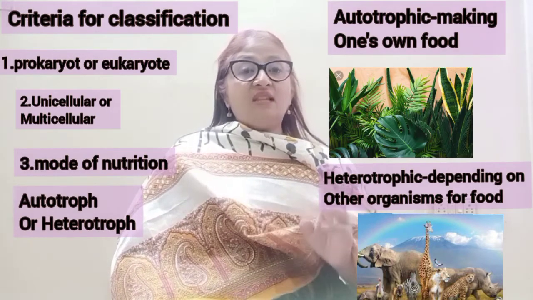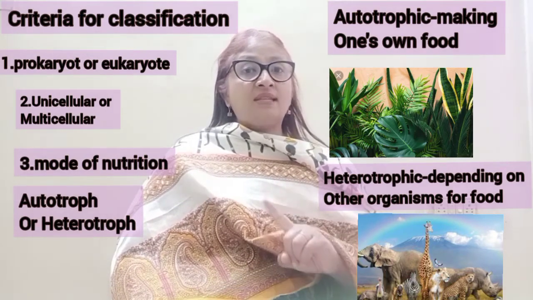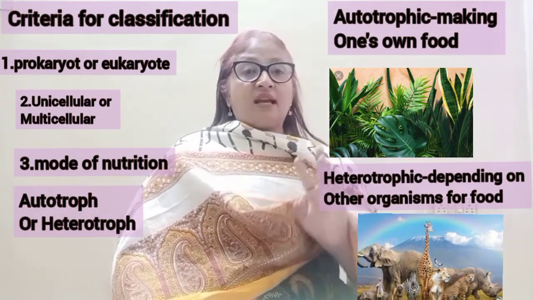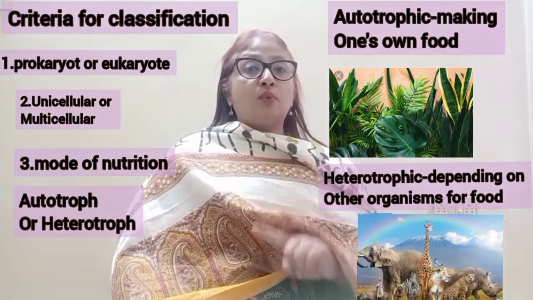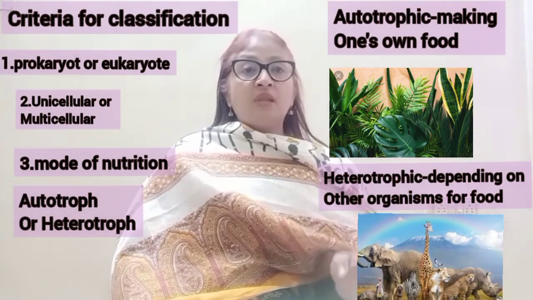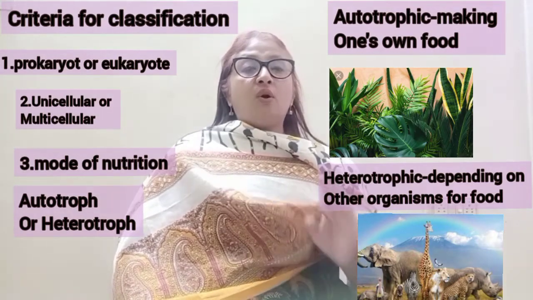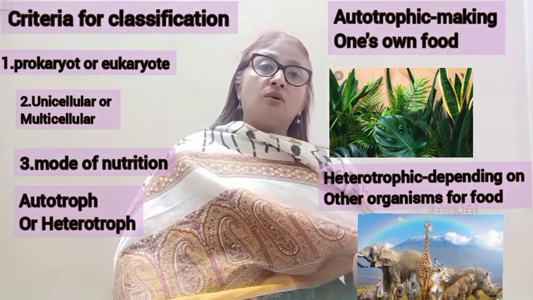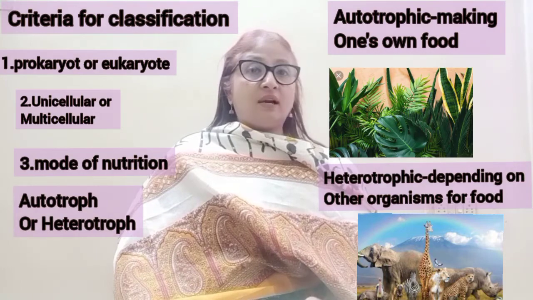So we have seen 3 points. One is whether the organism is a eukaryote or a prokaryote. Second one, whether the organism is unicellular or multicellular. Third, whether the organism follows heterotrophic mode of nutrition or autotrophic mode of nutrition. That is the third point.